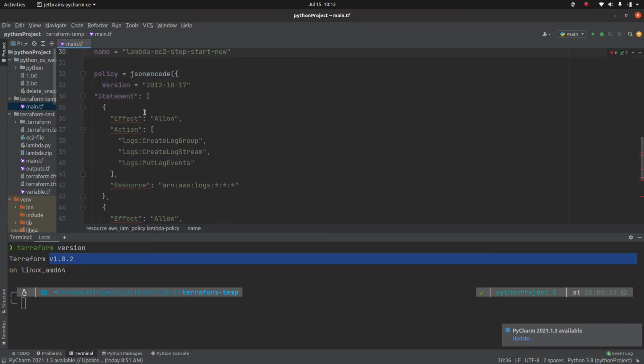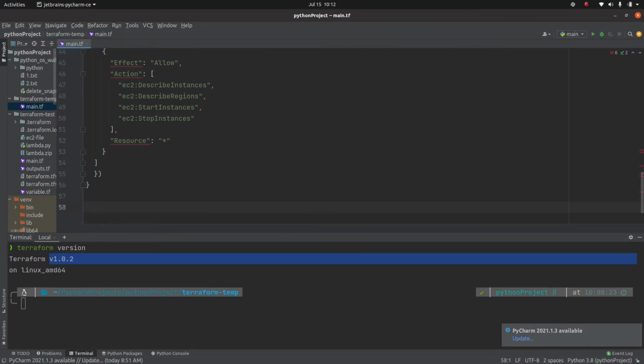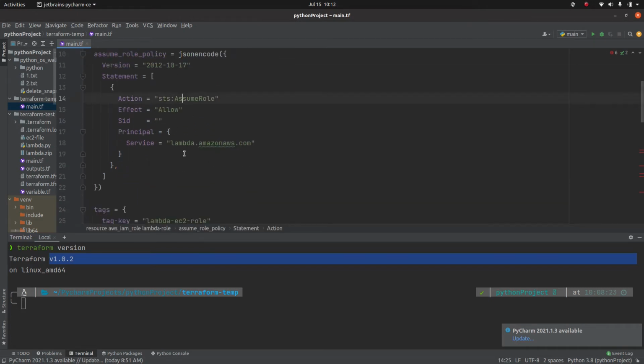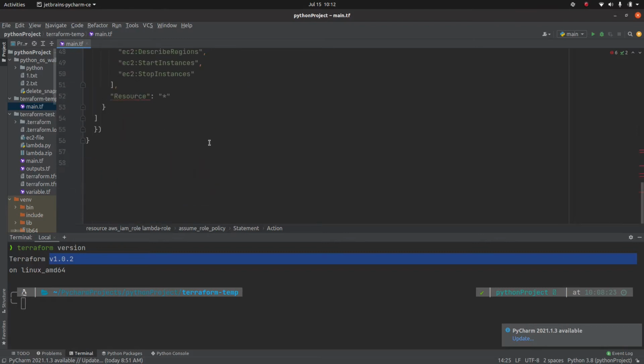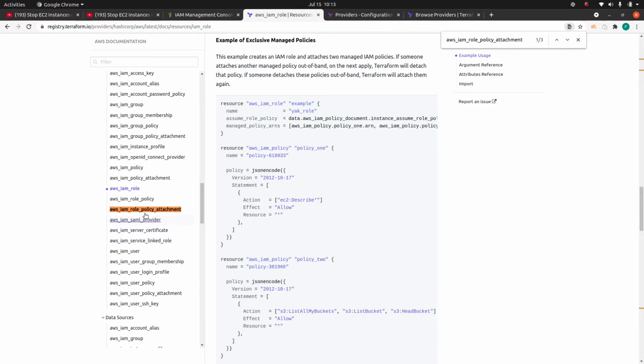Inside this policy, we have the same policy that we saw when we created this using the AWS console. Now we have created a role which is going to assume this lambda and which is going to use this policy. Now it's time to integrate this policy with a role. In order to do that, we have something called an IAM role policy attachment. So if you go here and under filter, let me search for it.